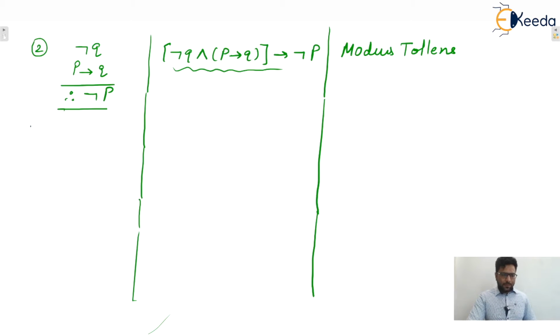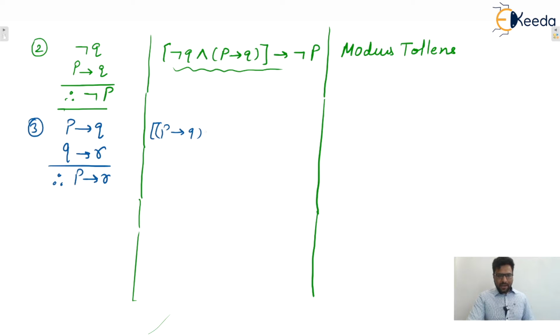Okay, the third one. Let's say P implies Q is the first premise. The second one is Q implies R, then we can say that P implies R. This one is also a valid argument. So take the conjunction, P implies Q, and conjunction means and, then Q implies R, and you can see the whole implication P implies R. Be careful with brackets guys, isn't it? So you can check, this one is a tautology. You can simplify, the truth value will be 1, or we can say true.